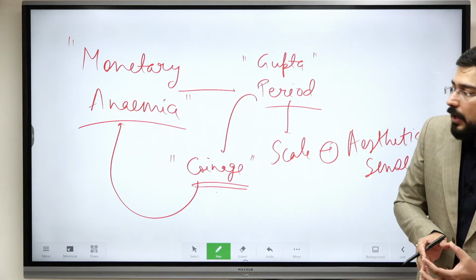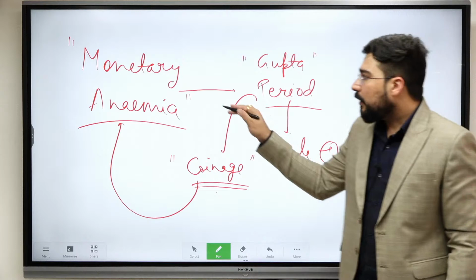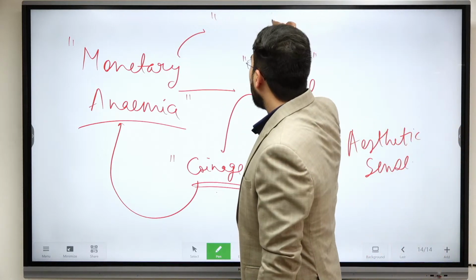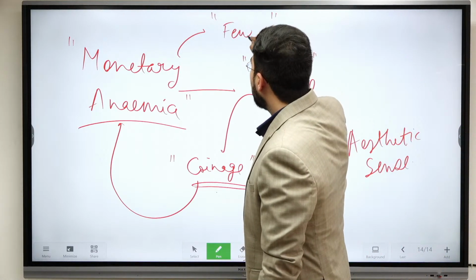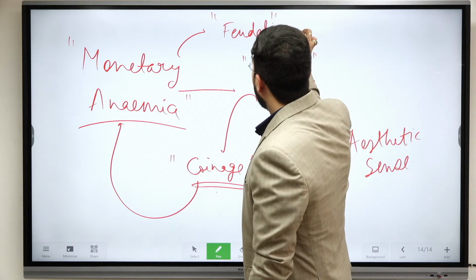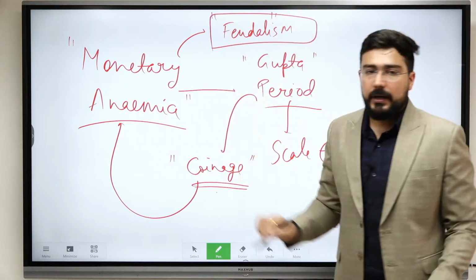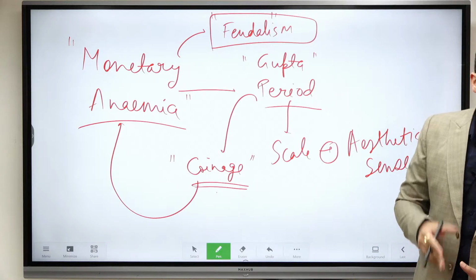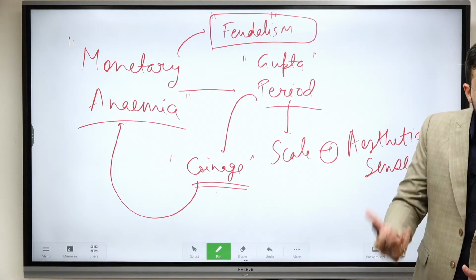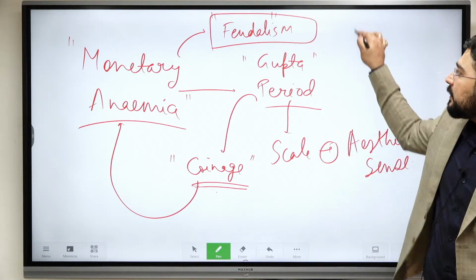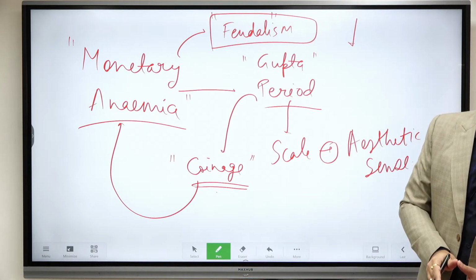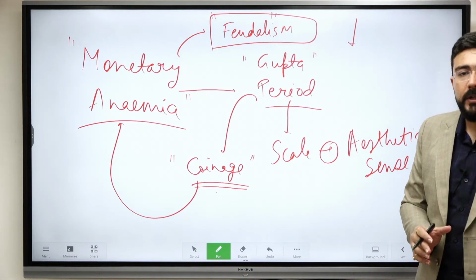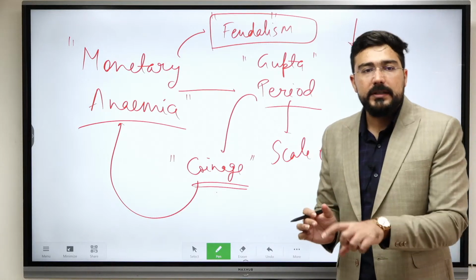Okay, so this is also one of the debates which is used for applying feudalism in Indian context, where secondary economic activities or trade and commerce get declined. Okay, so monetary anemia is also one keyword which you need to use in the feudalism theory.